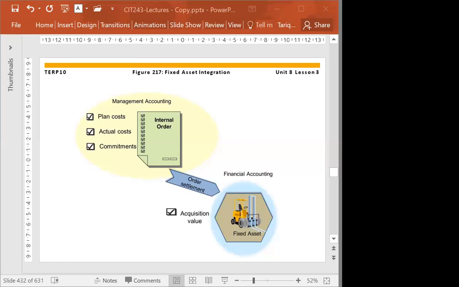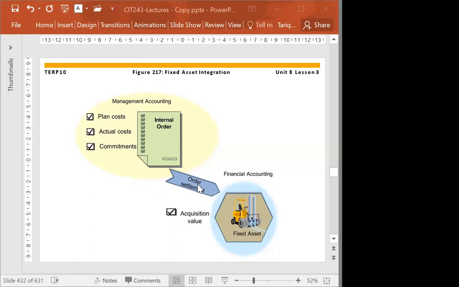And by the way, it is also possible that the cost from the internal order can be distributed in percentages. For example, we have 3 departments and we did the paint job for all 3 departments. So we can distribute the cost among the 3 departments, so that every department has to bear that cost. So we can distribute, and that again will be the order settlement.